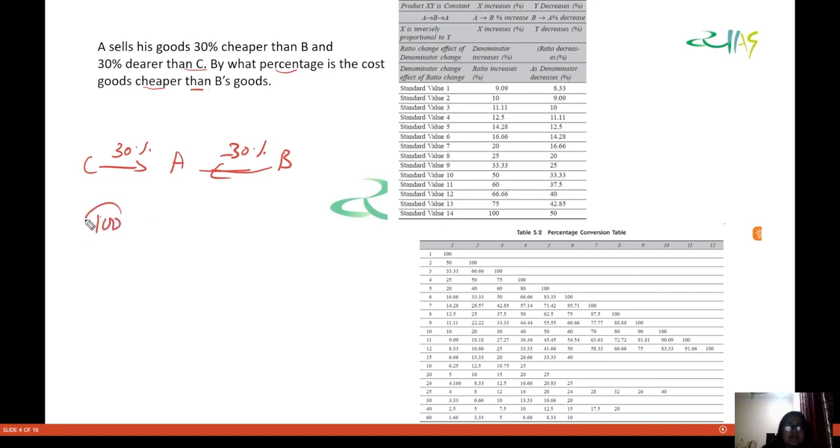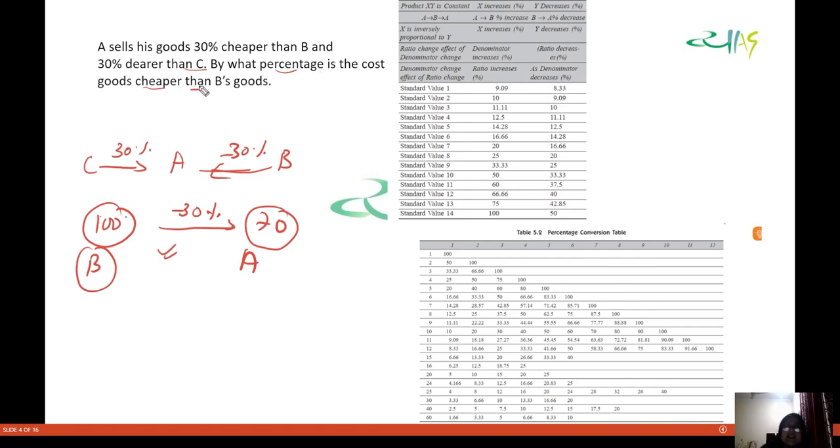So let us take B's value as 100. Now A is selling 30% cheaper than B. So that means 30% cheaper is how much? 30% cheaper is 70. So this is B's good, and this is A. Now he is saying that they are selling 30% dearer than C. Sorry, A sells his good 30% cheaper than B. That we have done already.